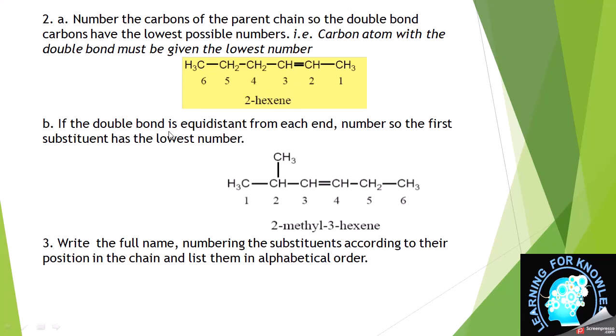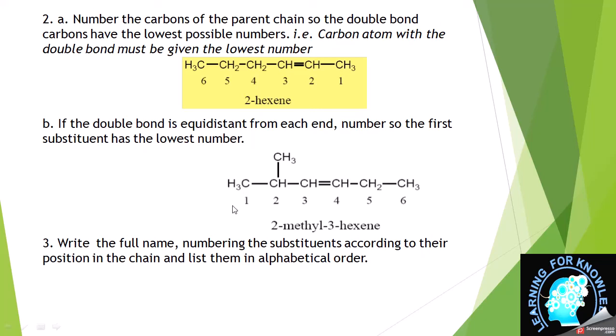And if the double bond is equidistant from each end, then the first substituent has the lowest number. What does this mean? This is another example of hexene. Now the double bond comes at third position, whichever side we start numbering from. So if this is the situation, then we will look at the substituent, and the substituent is present at this place.